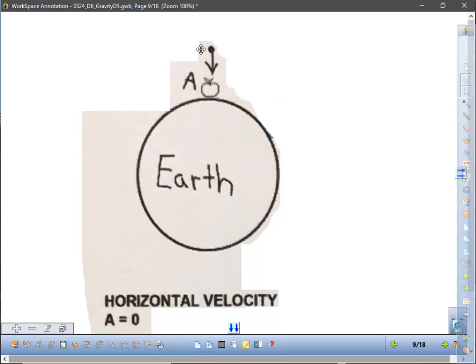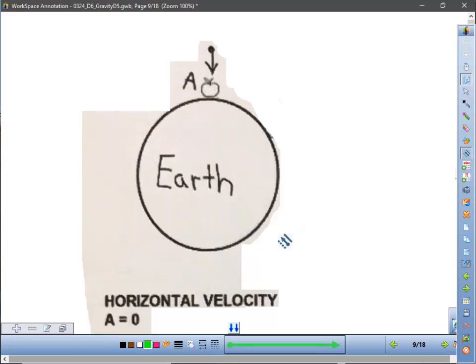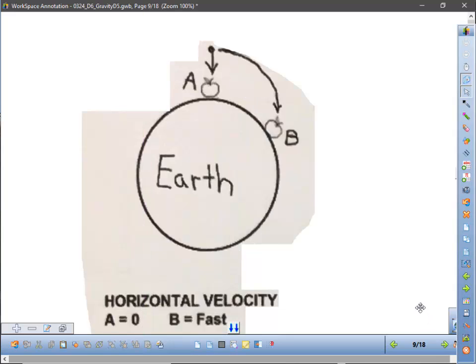Now, something interesting happens. Let's do a thought experiment. What if, instead of dropping the apple, I threw the apple sideways like that? If I gave the apple some sideways velocity, do you think it's going to fall straight down? No, it'll start moving to the right. But gravity's still going to pull it down, right? The apple will move more to the right, and as gravity pulls it down, it'll land farther over here. This is like throwing really fast, but gravity's still going to pull it down, and it'll land over here somewhere. What if I threw it even faster?